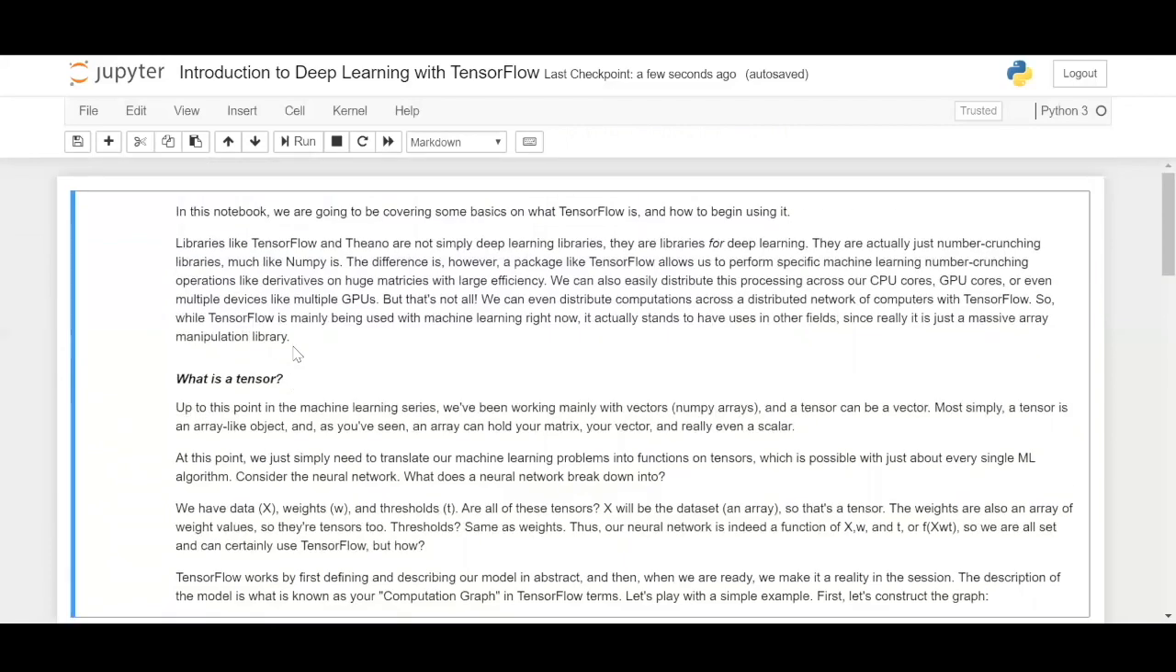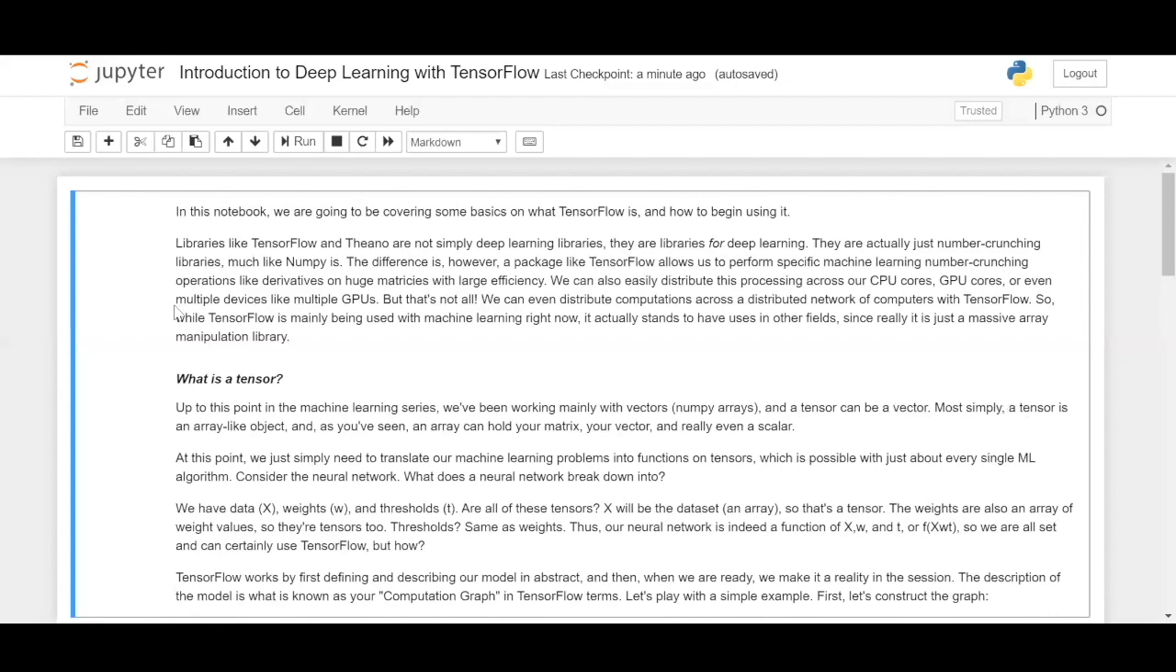TensorFlow mostly runs with tensors. So what are tensors? If you remember in machine learning, you had worked mainly with vectors. Vectors are nothing but NumPy arrays. Like when you split the data into train and test, you have a data frame, but in essence, when it is passed to the machine learning model or algorithm, it is taken in as a NumPy array. Similarly, in TensorFlow, you'll be working with tensors, which can be a vector or a NumPy array, but we will be calling them tensors in this case.